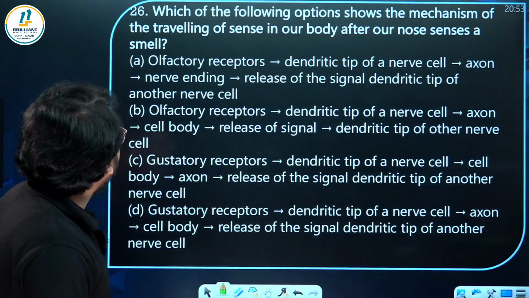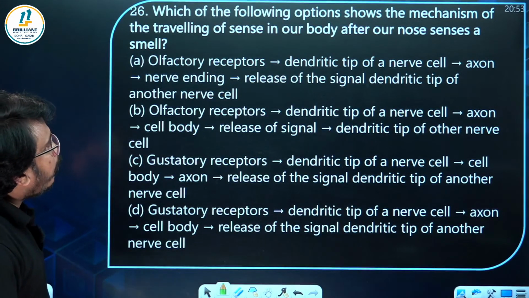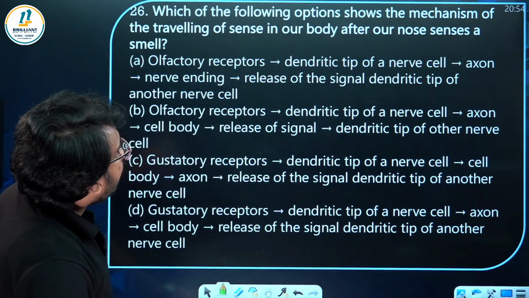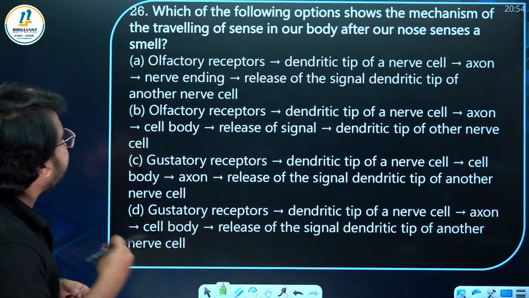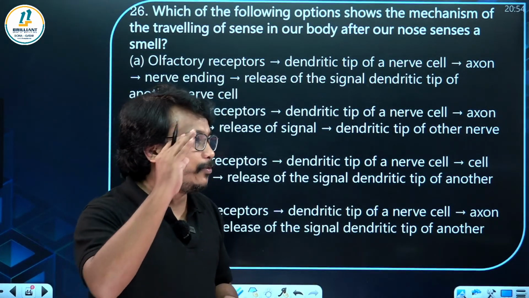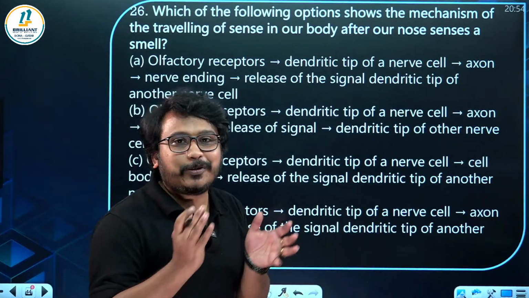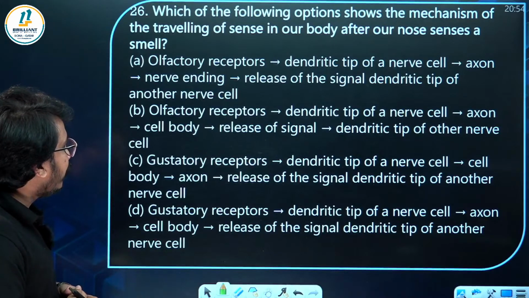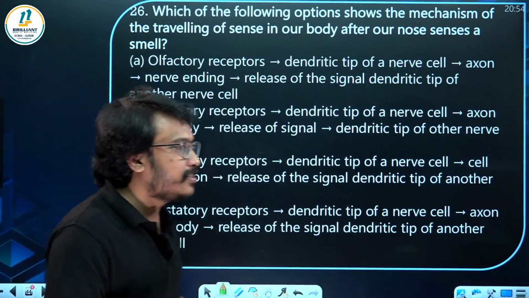Very good. Next one, which of the following options show the mechanism of traveling of sense in our body after our nose senses a smell? So which receptor is found in the nose? First you comment that. Let's see who is going to comment first. Which receptor is actually located in the nose? You have learned about different types of receptors.